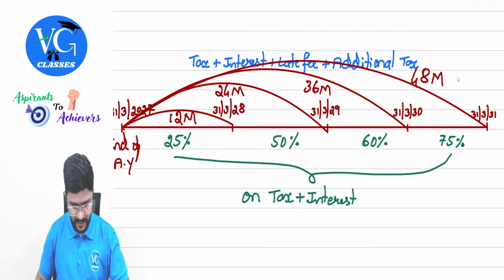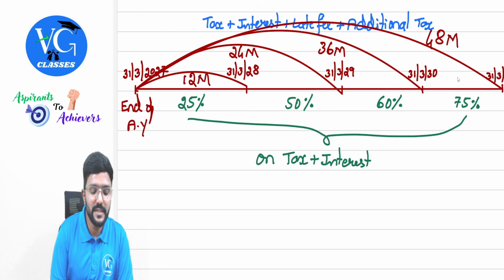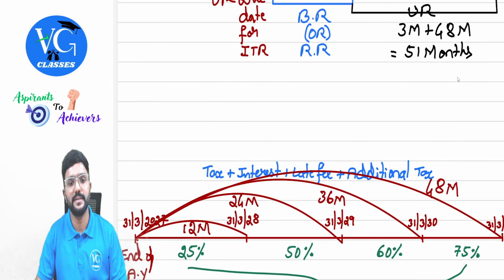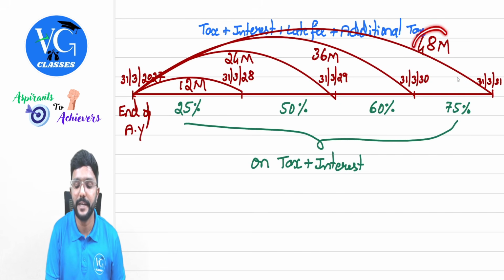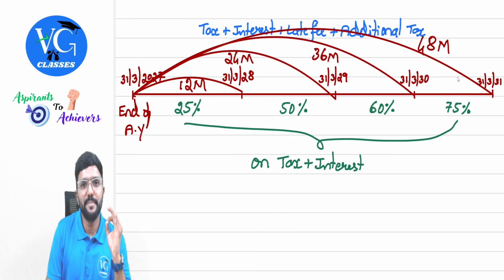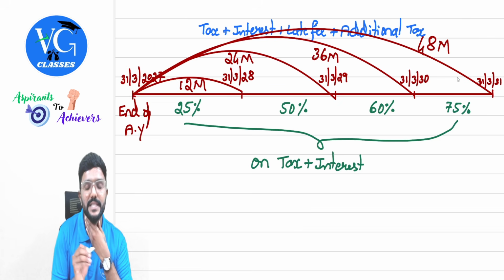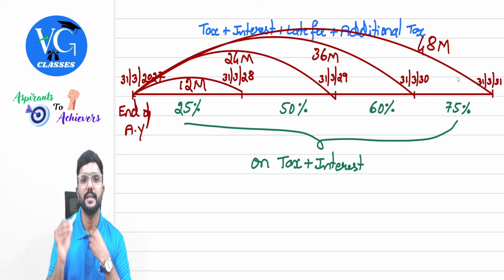Even for this, I have just drawn one timeline chart. You can observe it. This is the end of the assessment year, 31st March 2027. From that time, how much time limit is there to file the updated return? 48 months totally. Assume the updated return is filed within 12 months from the end of the assessment year. How much additional tax has to be paid? 25%. Sir, what if the updated return is filed after 12 months but before 24 months, that is in between this time period, then the additional tax is 50%.